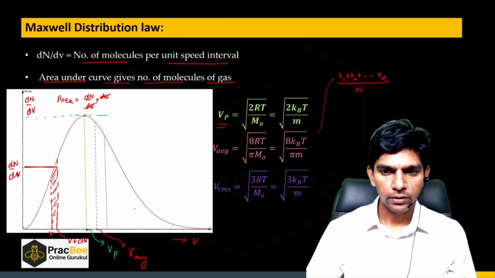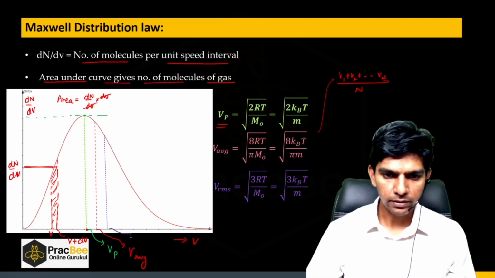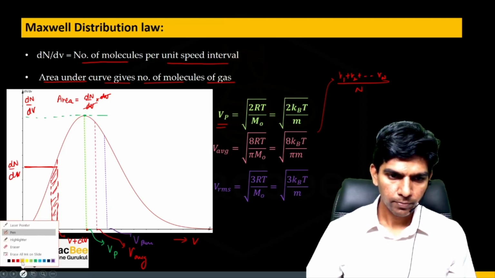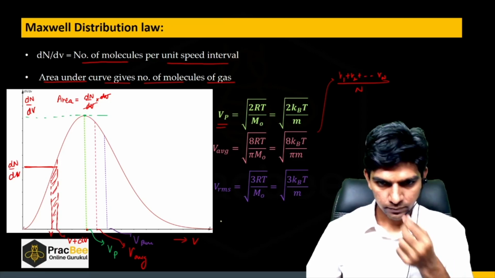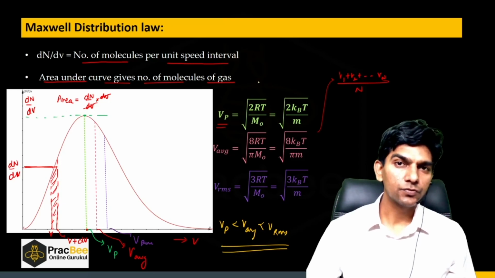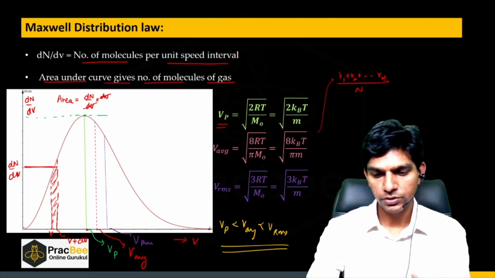So if I write this in increasing order, we can say Vp is less than V average, and it is less than V RMS. So do remember this order and do remember these formulas. We will discuss the questions based on these formulas in the subsequent section.